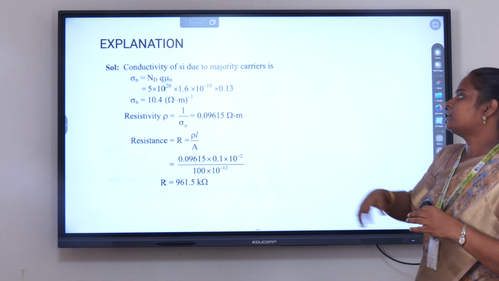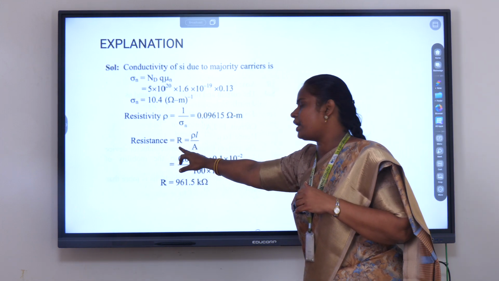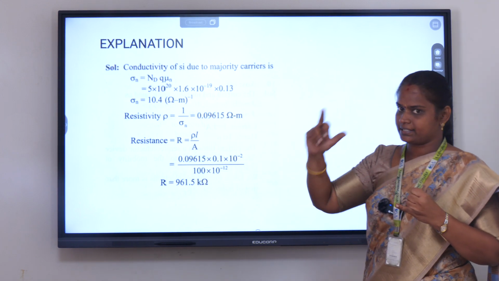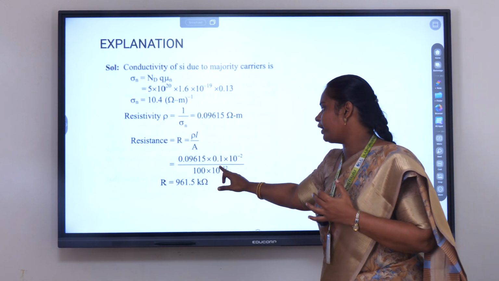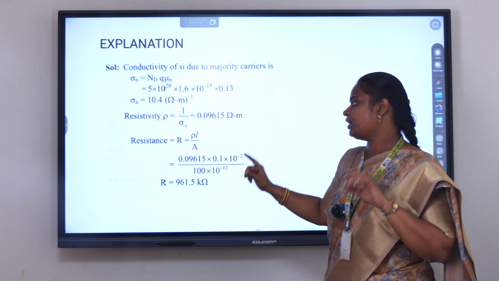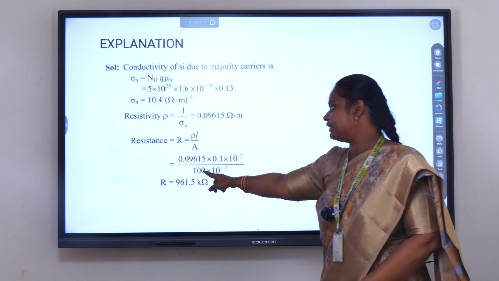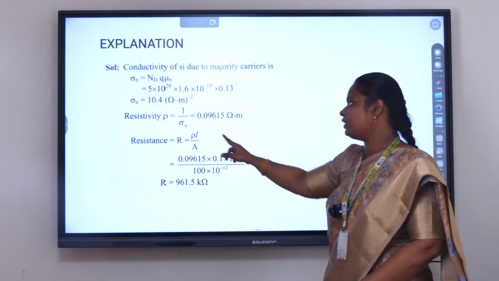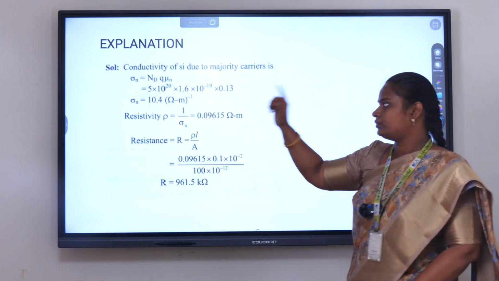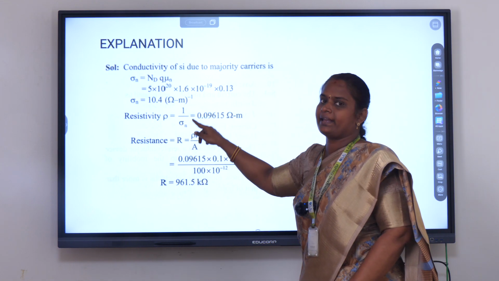Just look at this. The resistance R is equal to rho L by A. Here L and the cross-sectional area are given in the problem. L is 0.1 into 10 to the power of minus 2. A is nothing but the cross-sectional area, which is also given in the problem. That is 100 into 10 to the power of minus 12. This rho we don't know. The rho is nothing but the resistivity. So the resistivity is equal to 1 by conductivity.